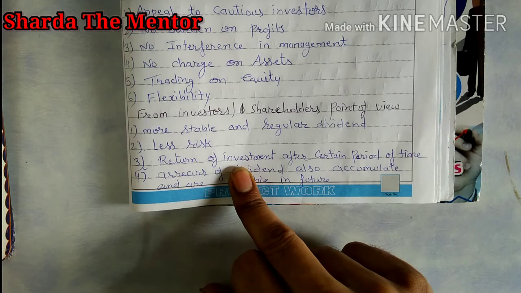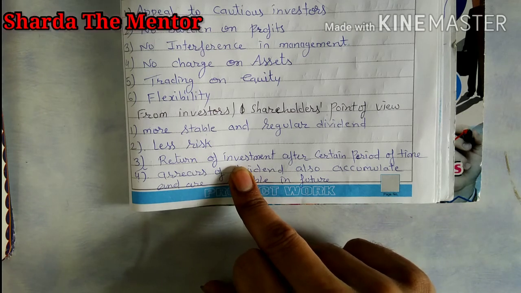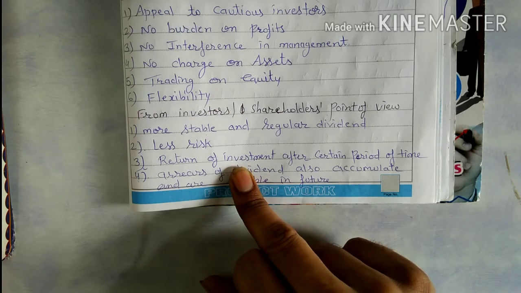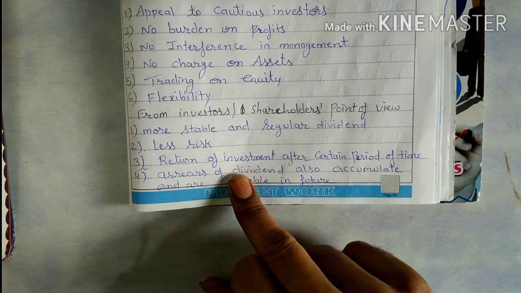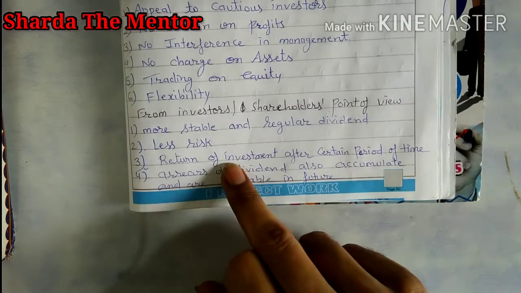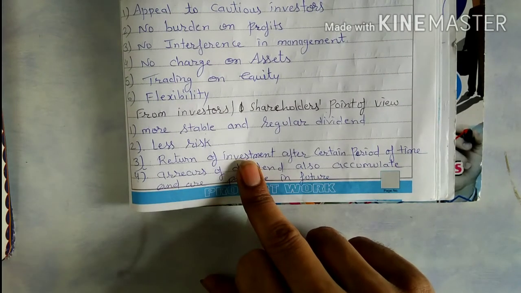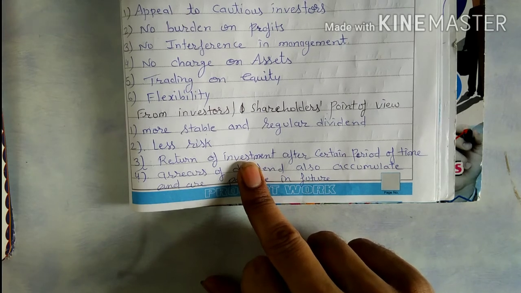After that the company will return the amount to the shareholder, but that is not possible in the case of equity shareholders, because whatever they have invested will be returned only in the case of winding up of the company. Before that, they won't get their investment back during the lifetime of the company.